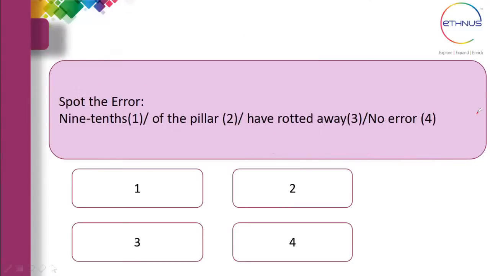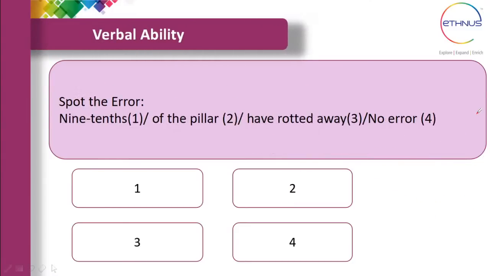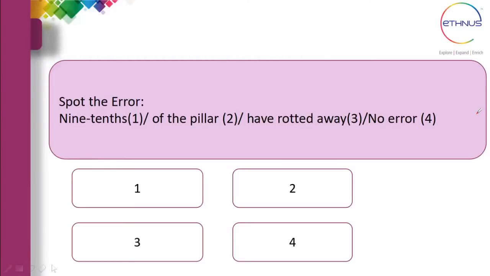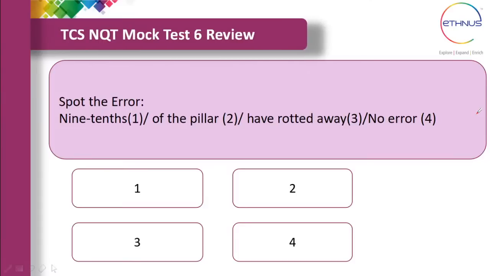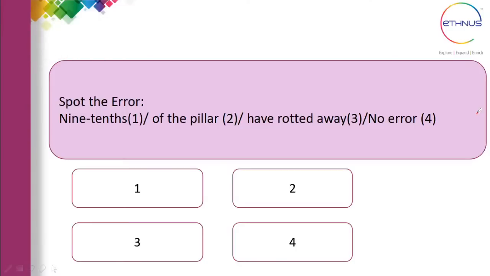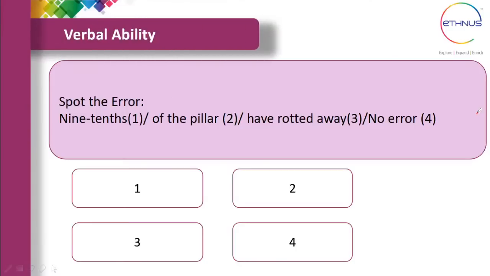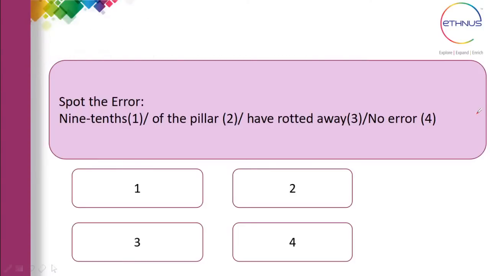Okay, this was one more question asked. 9/10 of the pillar have rotted away, or no error. What do you think the correct answer is? Is it in the first, second, third or fourth part? I'm going to give you 10 seconds to think about it. If you wrote this in your mock test, what answer did you write?